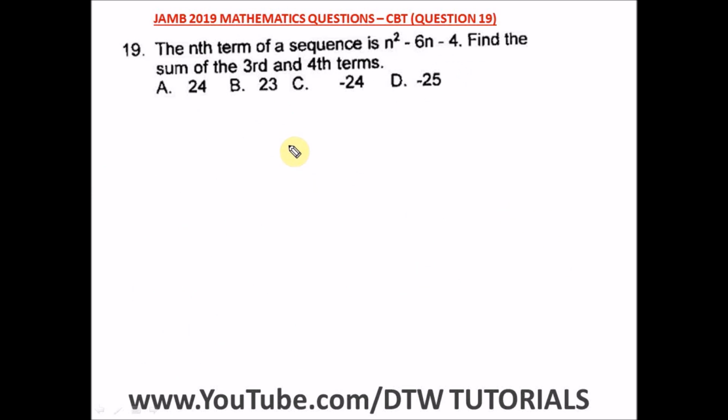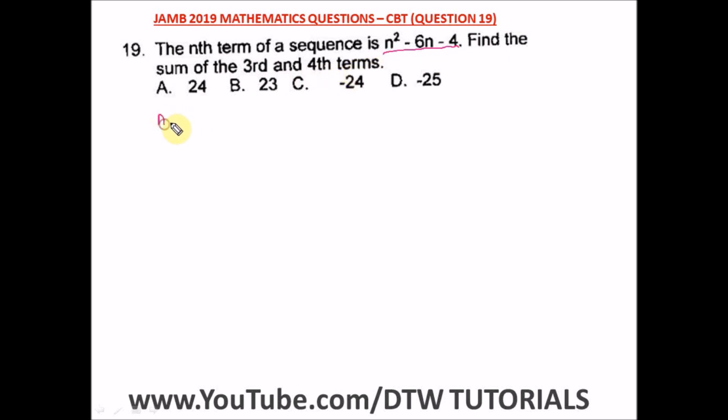Question 19 of the 2019 Mathematics Past Question, that's your UTME CBT exam. It says the nth term of a sequence is this. Find the sum of the third term and the fourth term. Okay, so this is quite straightforward. This is the nth term of the sequence. This is like the formula, and it says find the sum of the third term and the fourth term.